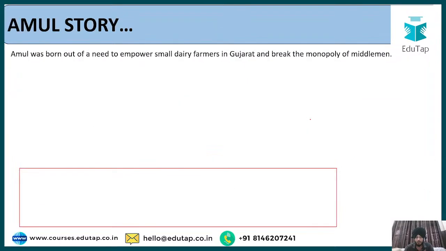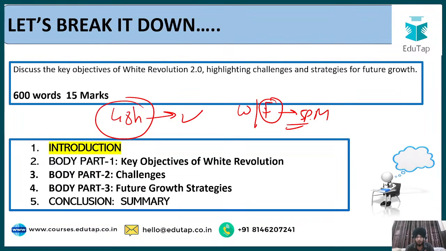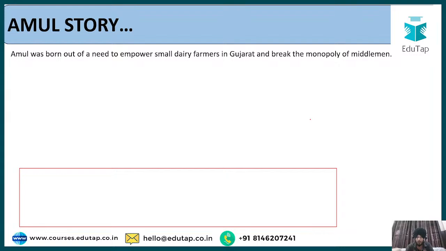Now let us move on to the answer details, which is regarding the White Revolution 2.0. But before discussing directly the White Revolution 2.0, let us talk about something which is very much connected to this White Revolution and is very much connected as far as the dairy cooperative sector in our country is concerned. And that is nothing but a very well known model, a very well known cooperative in India, which is basically the brand Amul. So we are going to understand how Amul was formed, the different associations with respect to Amul, and this will give you a better idea when I will be discussing the challenges regarding India's dairy cooperative sector. Fine. So just a brief overview of how Amul was formed.